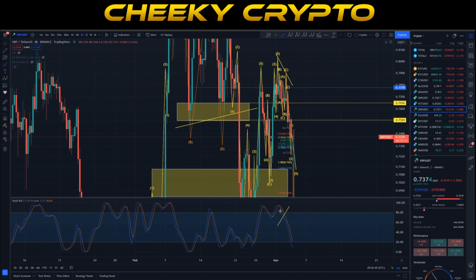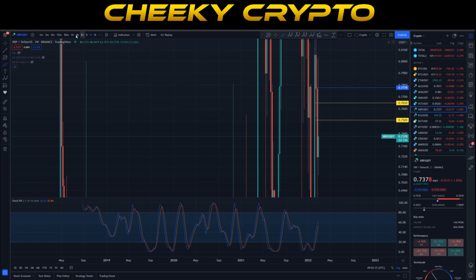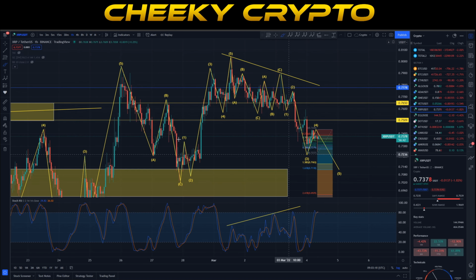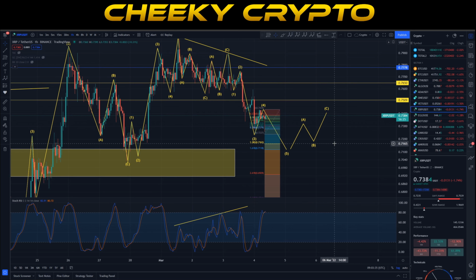Obviously the weekly I think is moving quite fast as well, probably faster to the upside than we would like on the weekly chart. So let's really focus in on what's going on right now in the smaller time frame. We get an idea that we are looking for reversal after this pullback. But this would start its journey off as an ABC, and we would probably need some kind of larger correction in the future for XRP, but there's no timeline that I have on that just yet. So right now what we want to do is see this area come back down. We want to see this in about